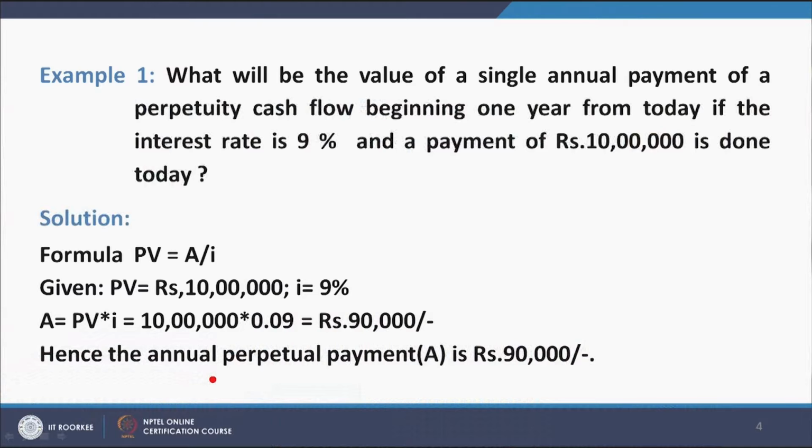Now, let us take a few problems. Example 1. What will be the value of a single annual payment of a perpetuity cash flow beginning 1 year from today if the interest rate is 9% and the payment of 10 lakh is done today? So, PV is equal to A by I. PV in this case is 10 lakh, I is 9%. So, A is PV into I. So, it is 10 lakh into 0.09 is equal to 90,000. Hence, the annual perpetual payment A is 90,000.